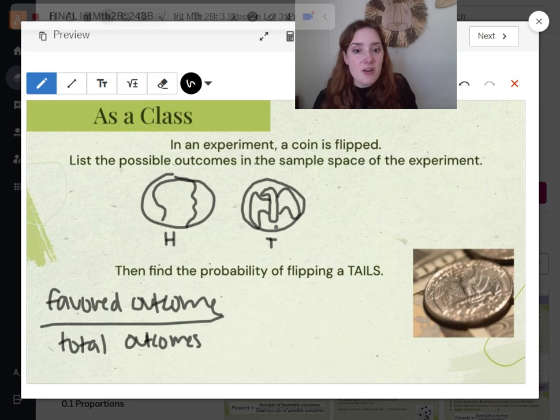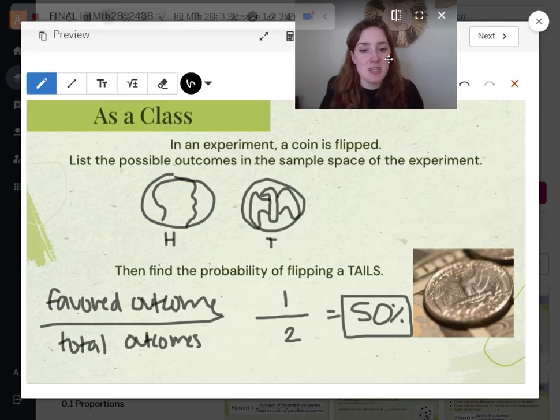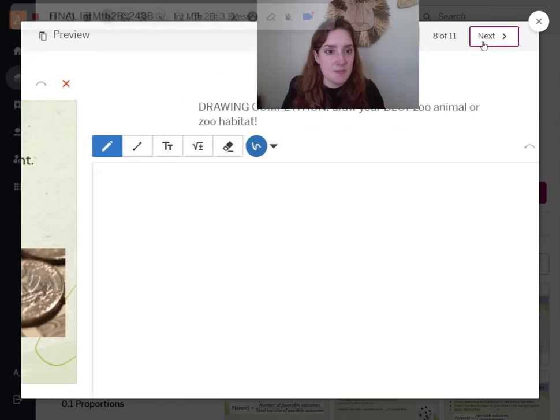So the favored outcome, if it's tails, is 1. The total options is only 2. So there is a 50% chance that when you flip a coin, it's going to be tails. It's equally likely or unlikely to get tails. All right, again, pause the video if you need more time to update your notes.